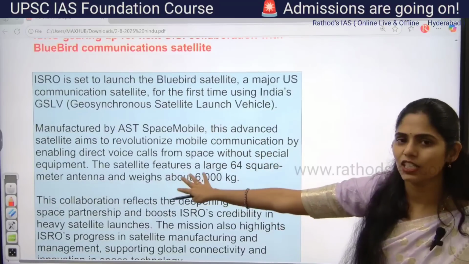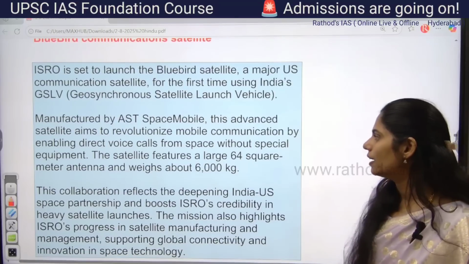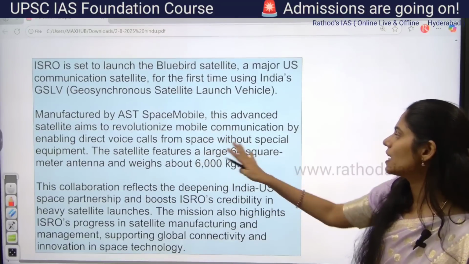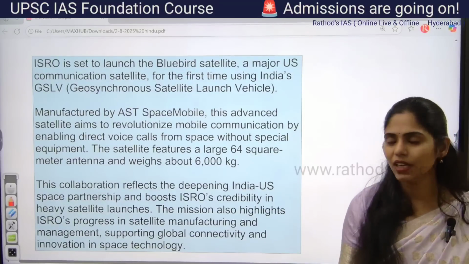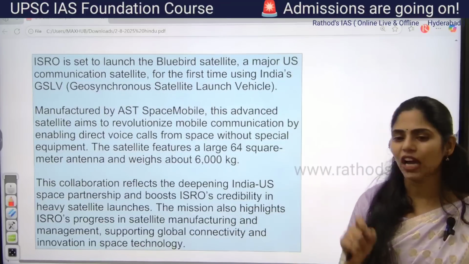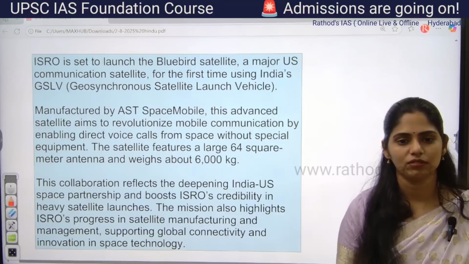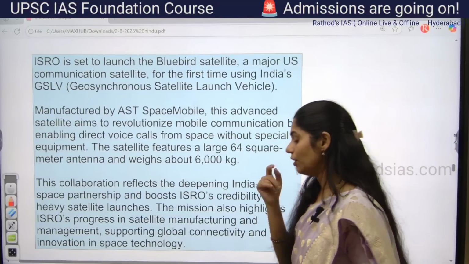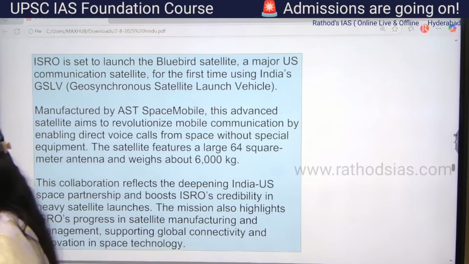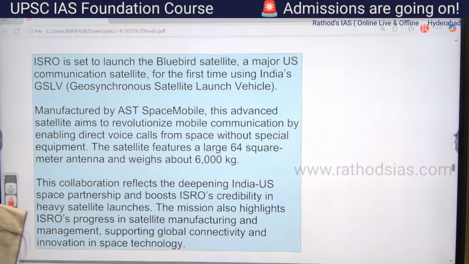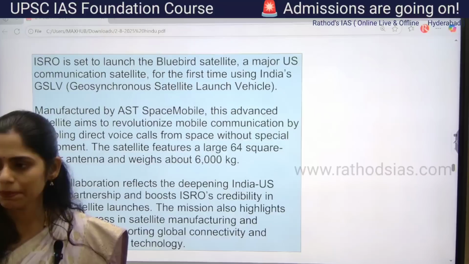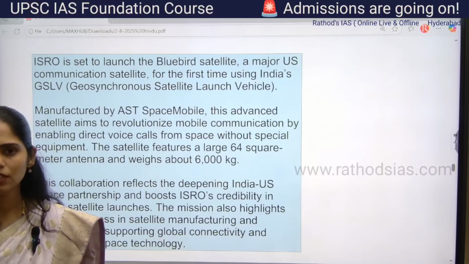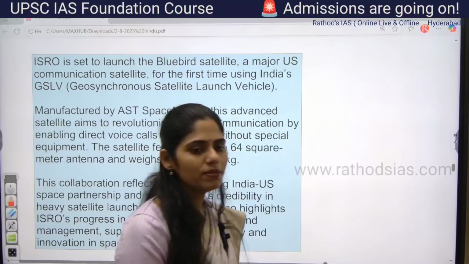Actually this satellite is manufactured by AST SpaceMobile. And if this satellite is a success, we can revolutionize our mobile communication. It will enable direct voice calls from space without any special equipment like towers. Clear? So here, you can use this article whenever we write any answer regarding science and technology in betterment of the lives of people, or how we can use science and technology for improving the standard of living of people. Whenever you're talking about solutions for problems, there you can use this.